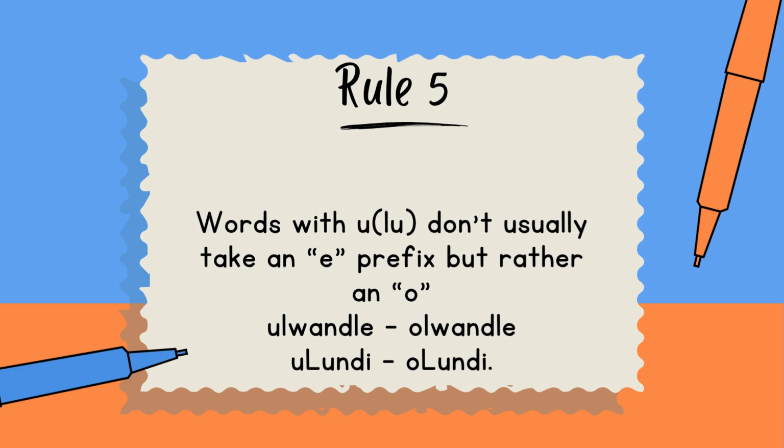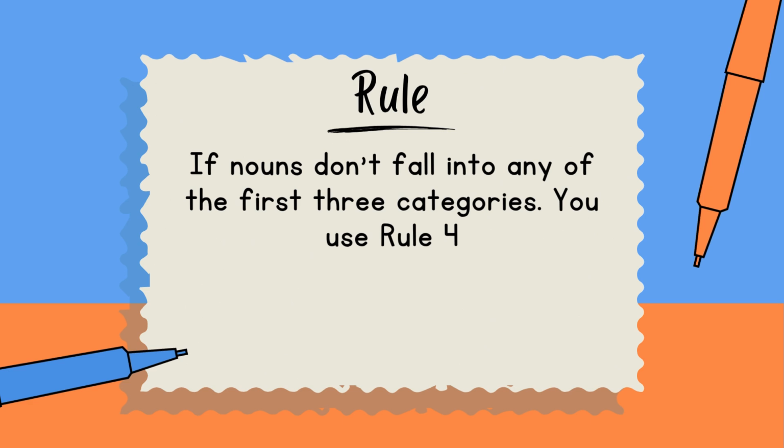Rule number 5: words starting with ulu or lu don't usually take an e prefix but rather an o prefix. So ulwandle would become olwandle. Ulundi, which is a name of a place, will become olundi. If nouns don't fall into any of the first three categories, or on the fifth rule, or on the sixth rule that I'm about to talk about, then you use rule number 4.